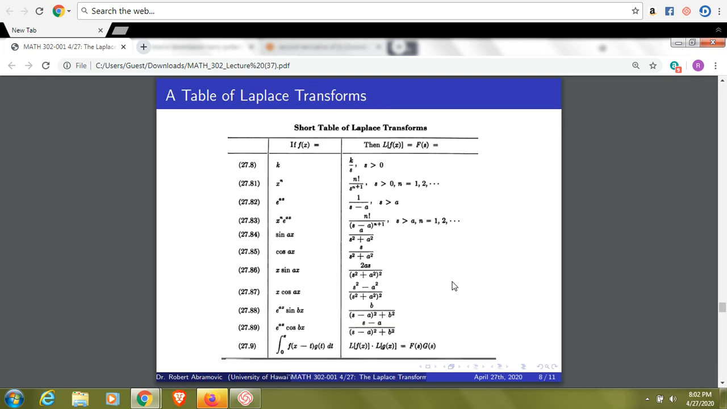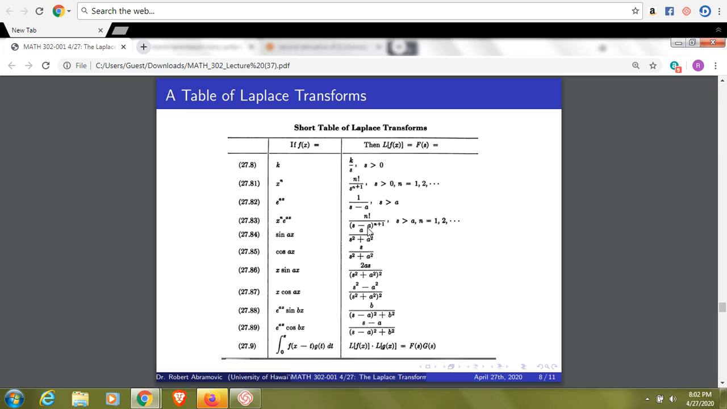Here's a table of Laplace transforms. And this is important because you can also go the other way. If you look at the Laplace transform, its inverse is going to be, say, we're given the function 1 over s, its inverse is going to be 1. We're given the function n factorial over s to the n plus 1, its inverse is going to be x to the n. We're given the function 1 over s minus a, its inverse is going to be e to the ax, and so on and so forth.